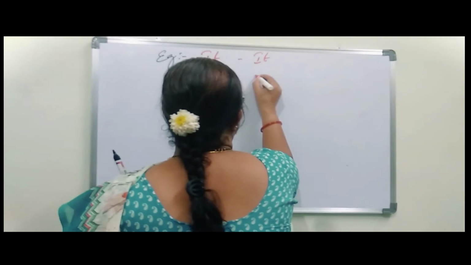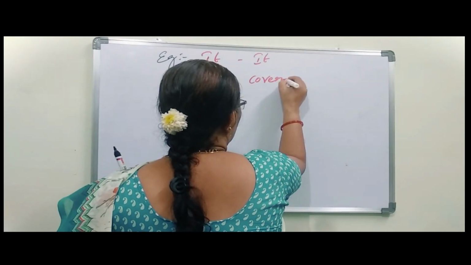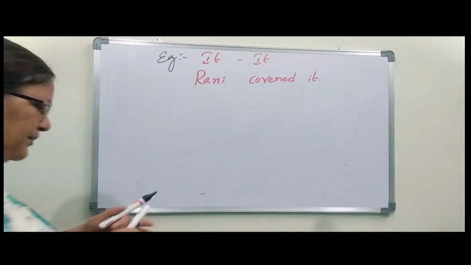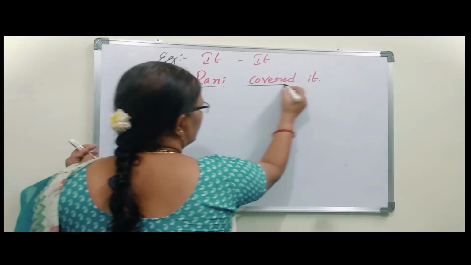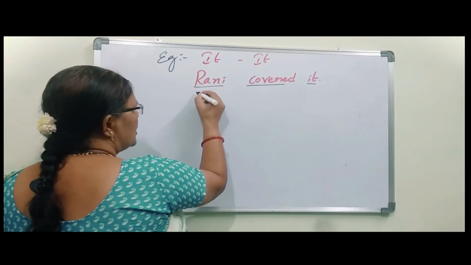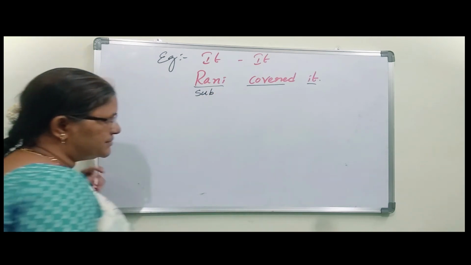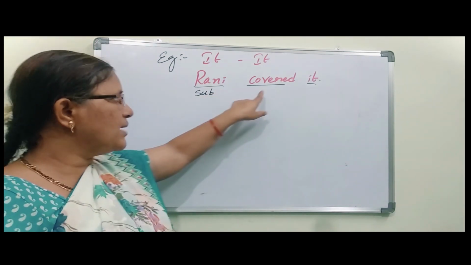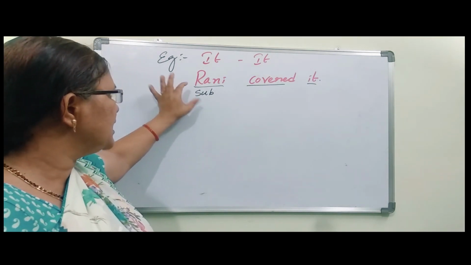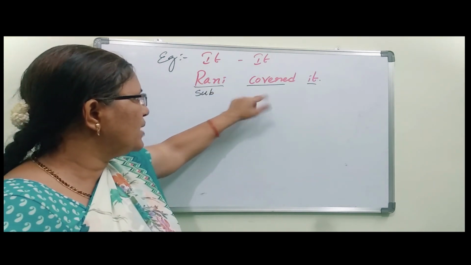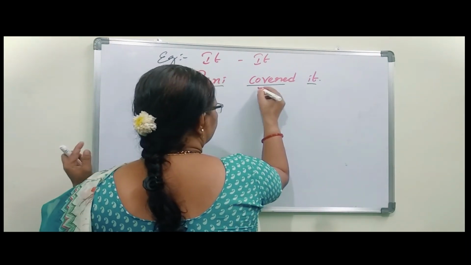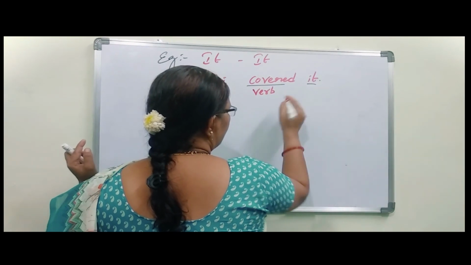Rani covered it. Okay. So Rani is a girl. Rani comes under subject because Rani did some work here. So action doer comes under subject. What did she do? Covered. Something she covered. So covered comes under verb.